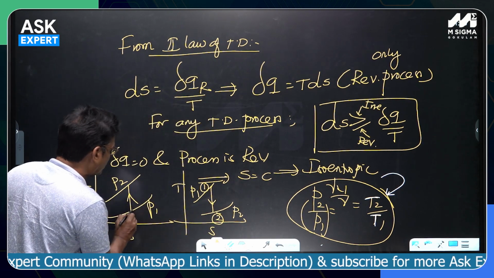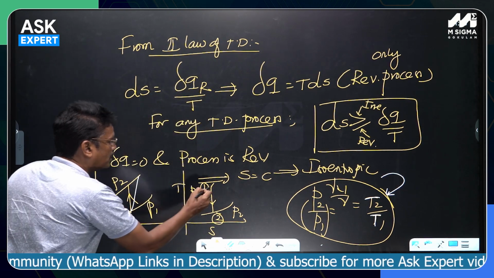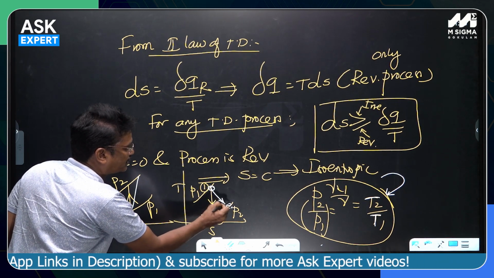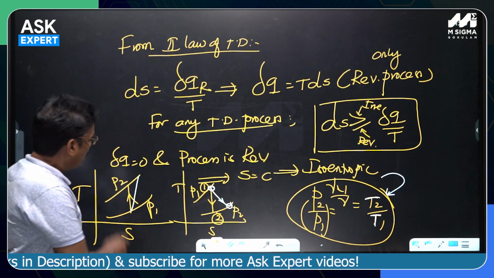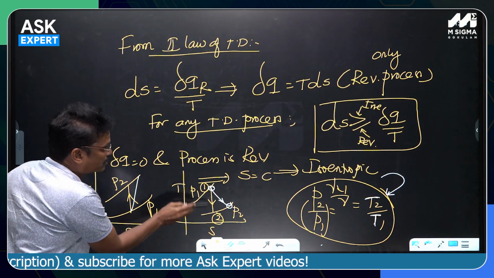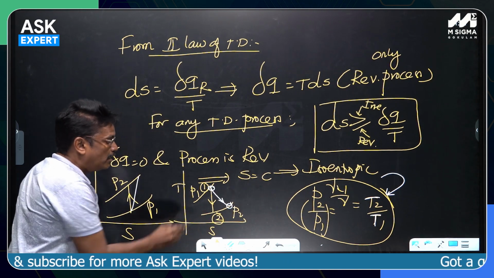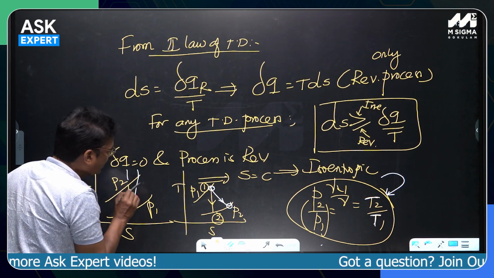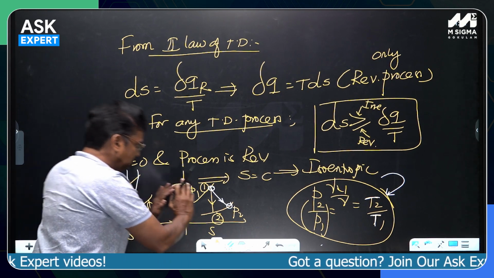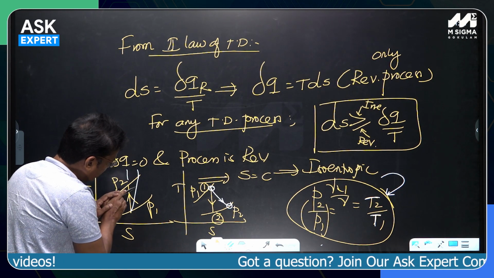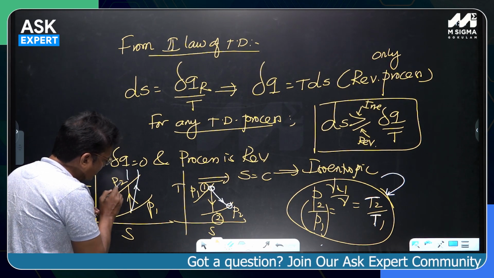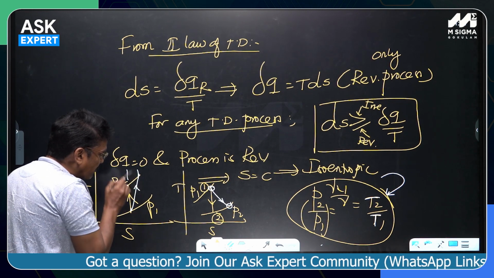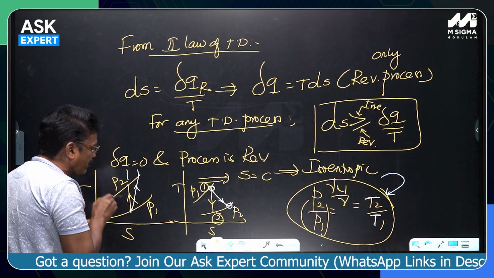Supposing the process proceeds like the white line, can you write this equation between this state and this state? Never, you should not write it. We can only write this equation for the yellow lines. In both cases the process is going to the right. That means this is adiabatic, and this is also adiabatic, but this one is irreversible adiabatic and this one is reversible adiabatic. This is adiabatic with friction, and this is adiabatic without friction.